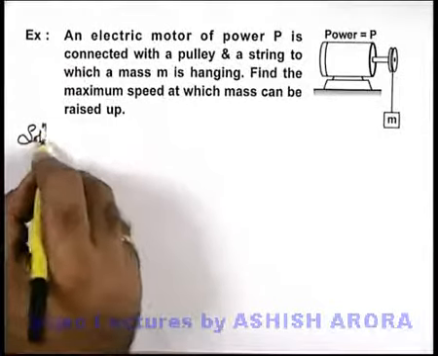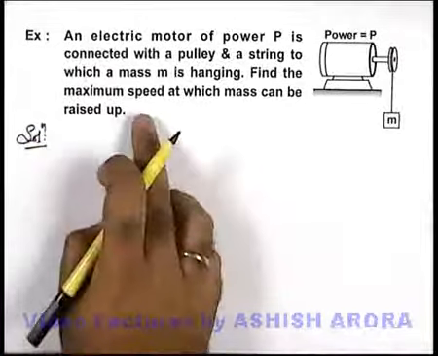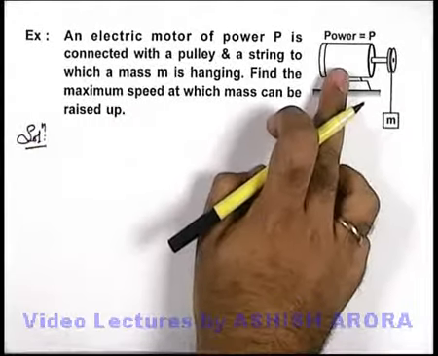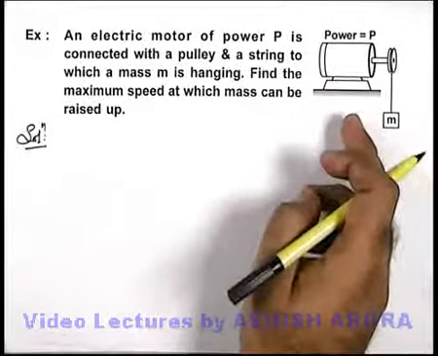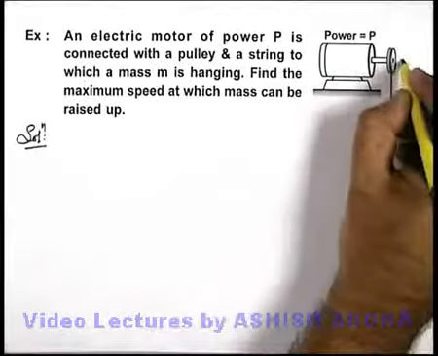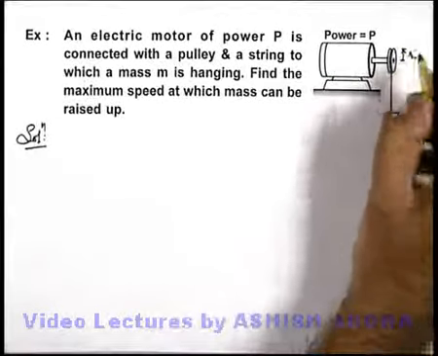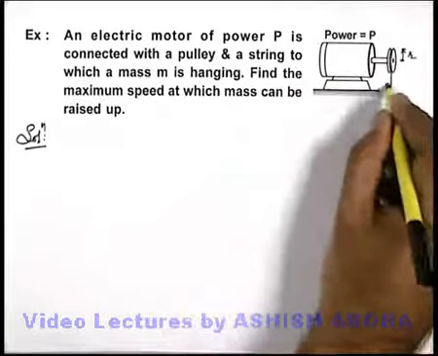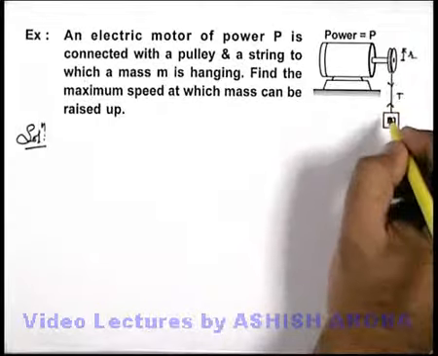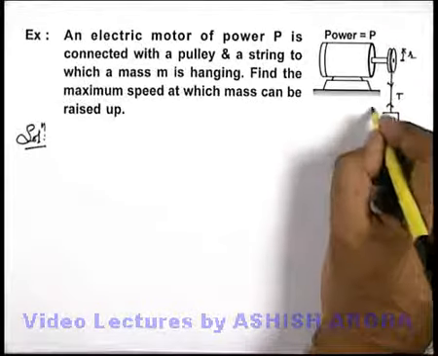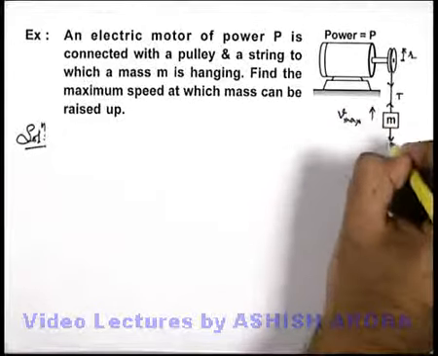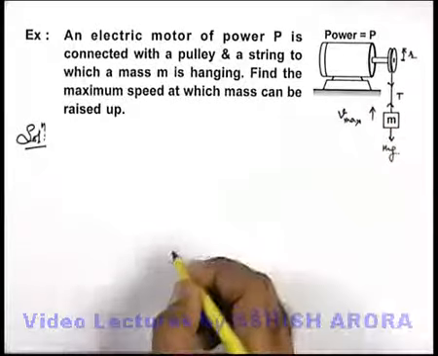Obviously, if the mass is going up with the maximum speed, the motor will be running at full power P. Let's consider the pulley is of radius R. If the tension in the string is T, for uniform motion of this block going up with the maximum speed, the tension balances its weight.